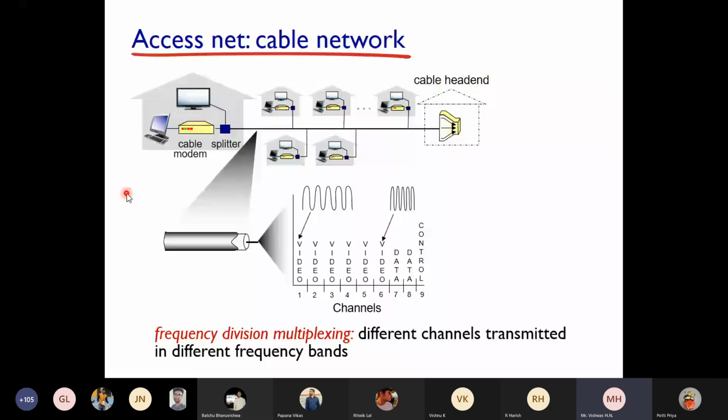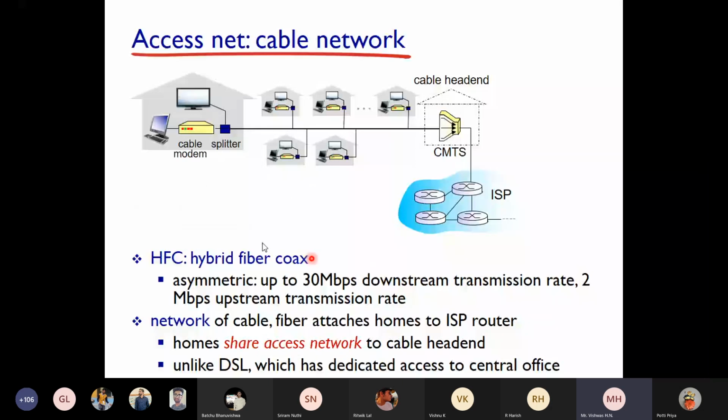So both these technologies make use of the same copper wire, so how are we differentiating these technologies, sir? Which one? This cable network and DSL, both of them are using copper wire? Cable network is using, I told you, please make a change of it, hybrid fiber coaxial cables. Oh, okay.